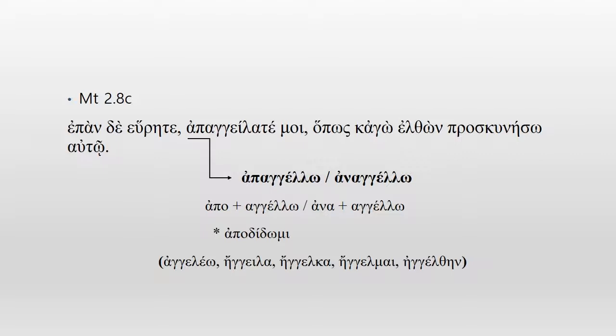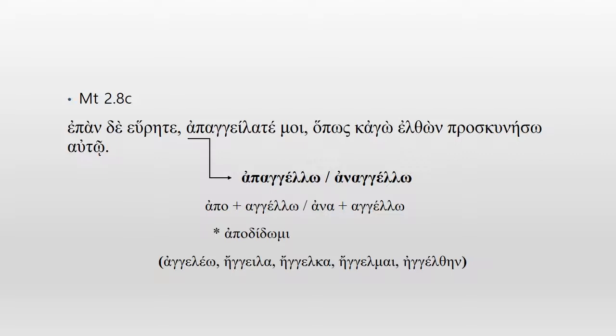Apangelo. The compound verbs are very typical features. They're used many times in the New Testament Greek compared to the ancient Greek. Okay, so report back to me. Opos. I usually first try to translate it with so that, with a purpose, so that I or a subject may do something. The actual meaning is how that. It also has the meaning so that. So I usually try with the so that first.